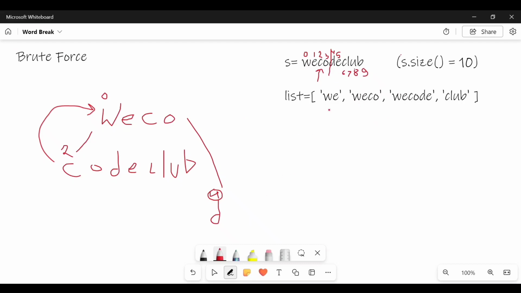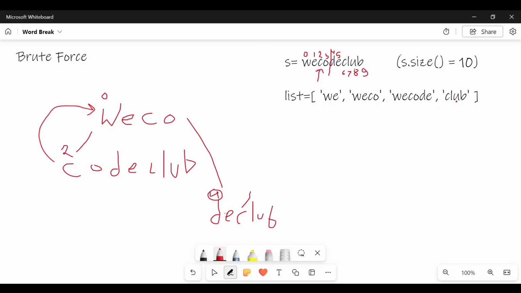Now we'll check whether D is present in the list. As you can see, there are no words in this list which start from D, so obviously there will be no string which will match. It will move forward and the same process will happen: we'll check for D, then DE, then DEC, then DECL, then DECLU, then DECLUB. I can see there is no string which matches this, and after that it will totally traverse the string, so it will recur back.